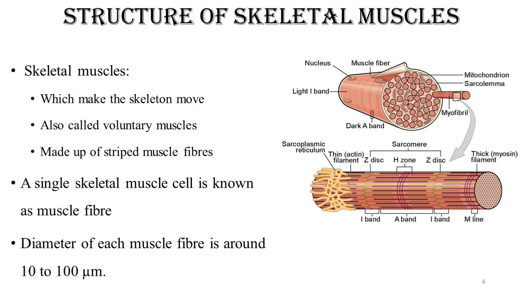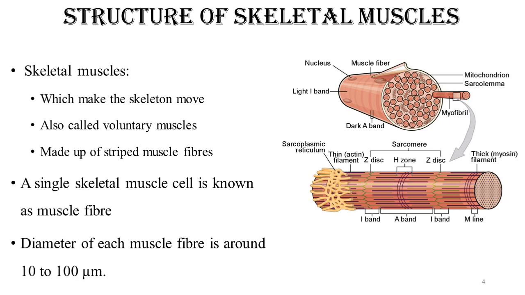When we talk about skeletal muscles, the name itself indicates that these muscles are located near the skeleton. These muscles are located near the bones, and they help in the movement of our bones and joints, meaning they make our skeleton move. That's why they are named skeletal muscle.